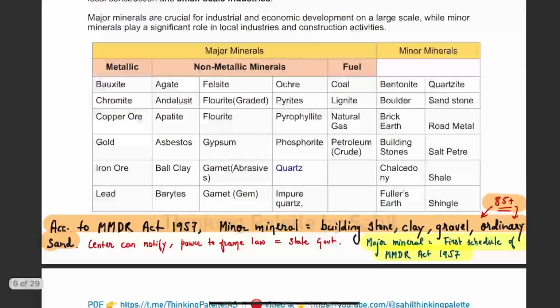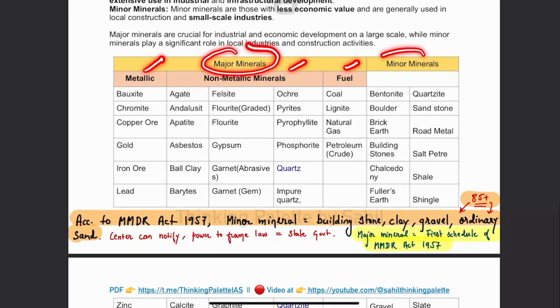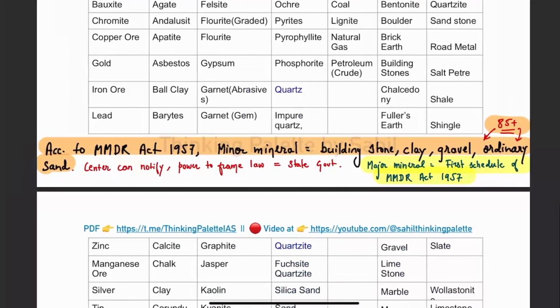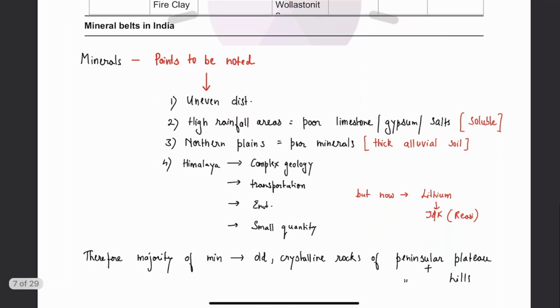Here I have given you an entire list: major minerals, metallic major minerals, non-metallic major minerals, fuel minerals, and minor minerals. You can just take down these notes and go through this list. Also, one more thing: major minerals are written in the first schedule of the MMDR Act 1957. Okay, so we have this kind of classification.